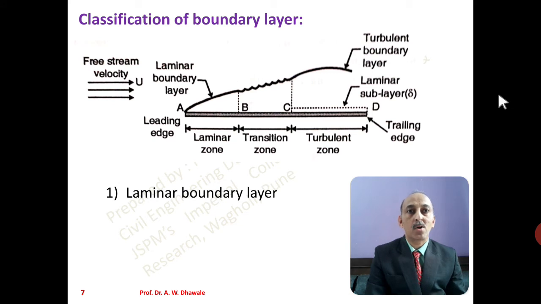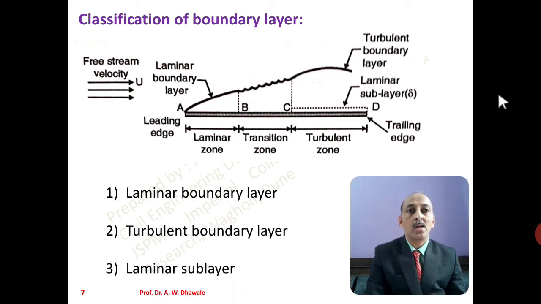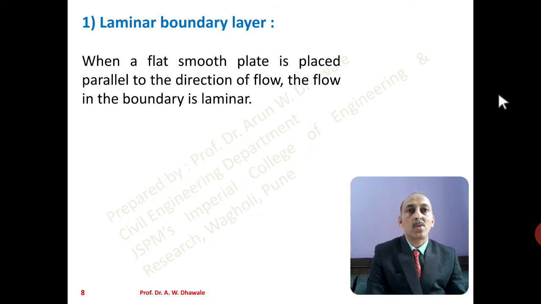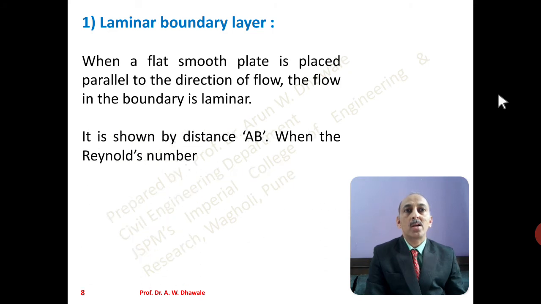First one is the laminar boundary layer zone, second one is the turbulent boundary layer zone and third one is the laminar sublayer zone. So these are the 3 classifications of the boundary layers. Let us discuss one by one. First one is laminar boundary layer. When a smooth plate is placed parallel in the direction of the flow, then the laminar boundary layer gets developed.